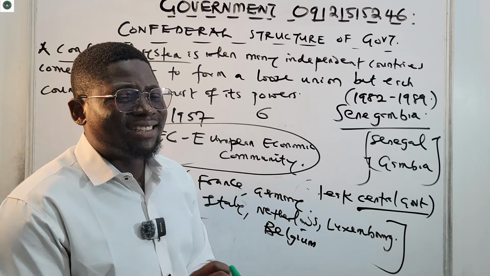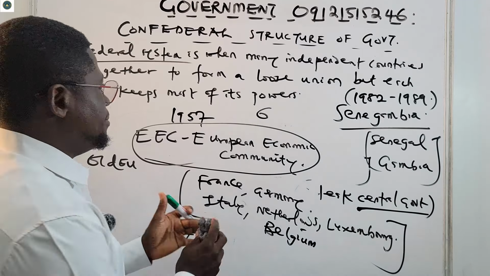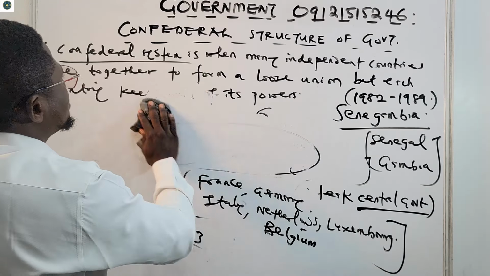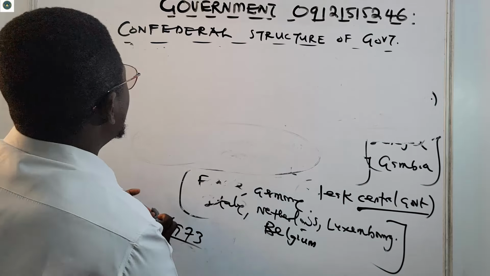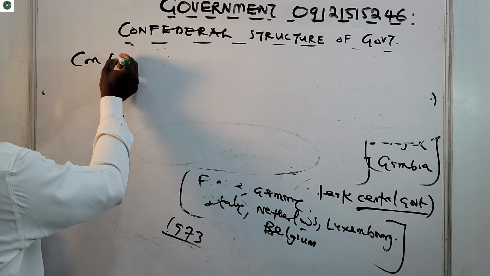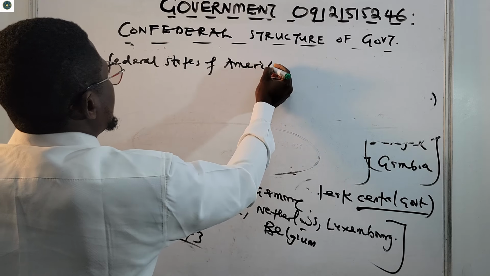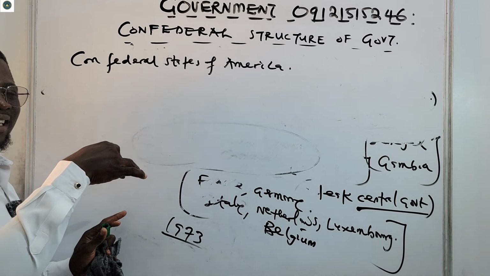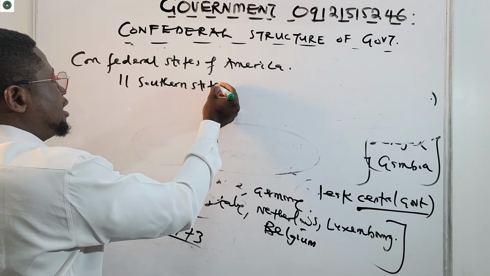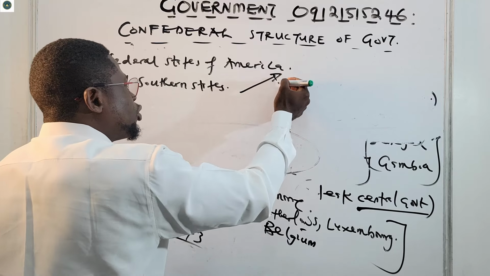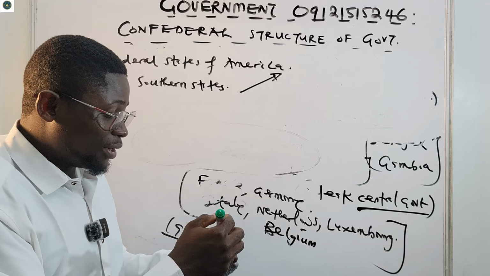Then another example of confederalism is the Confederate States of America. There were about 11 southern states in America that broke away from the US. They said they don't want to be part of the US again, and they formed a confederalism.